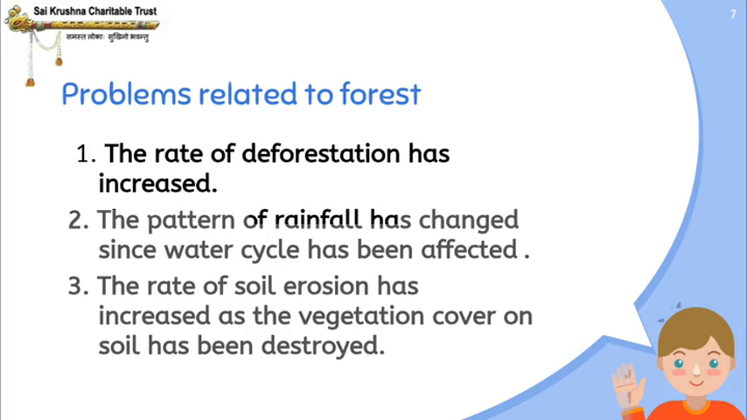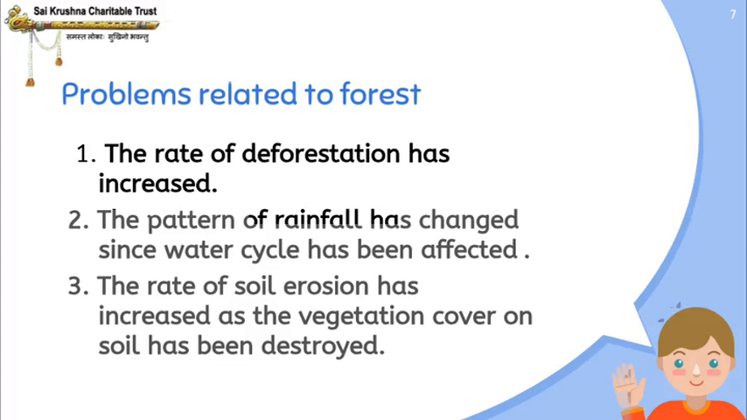And the second point is the pattern of rainfall has changed since the water cycle has been affected. You know, right? Water cycle includes evaporation, condensation and precipitation. What do you mean by precipitation? Precipitation is nothing but the rainfall. So when there are no forests, the rainfall gets changed. And the third point is the rate of soil erosion has increased as the vegetation cover on the soil has been destroyed.